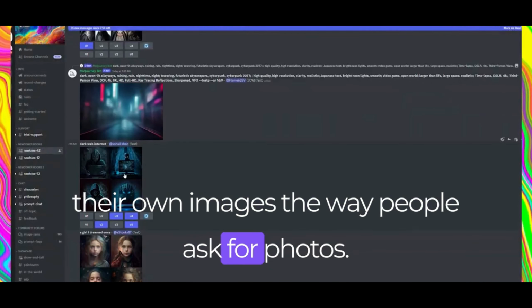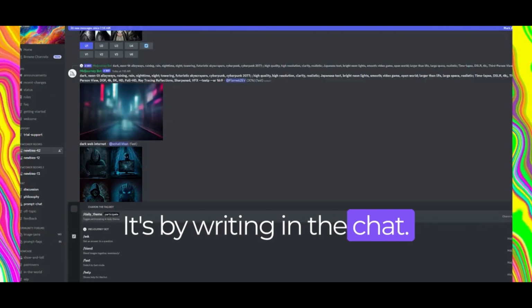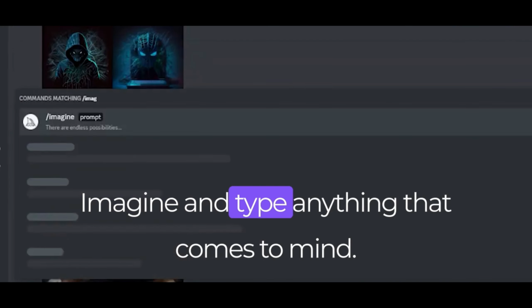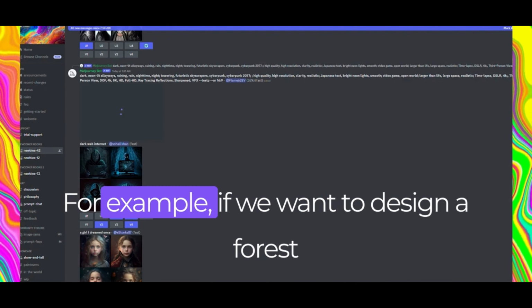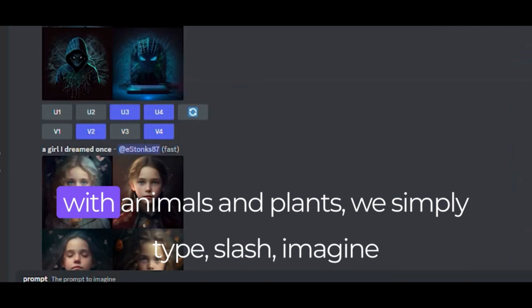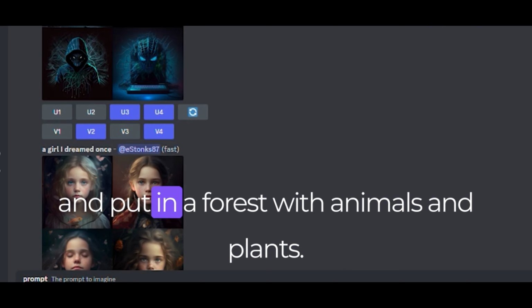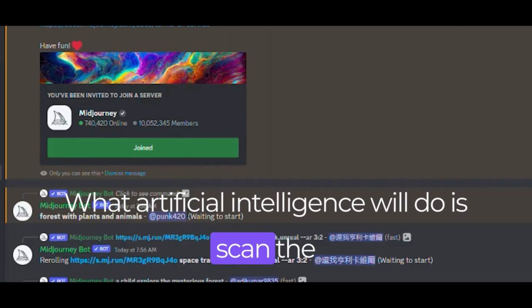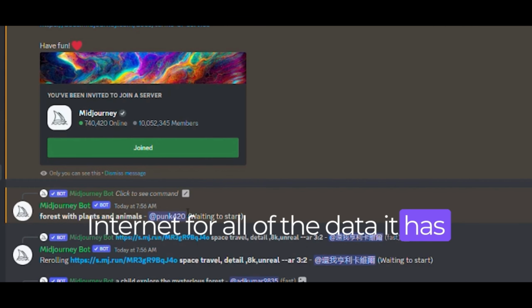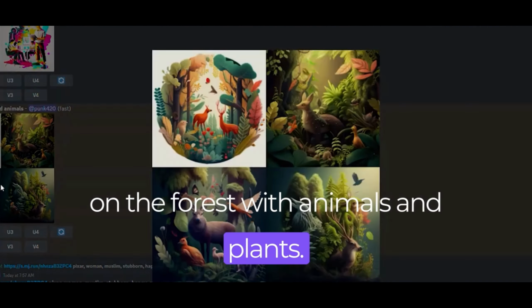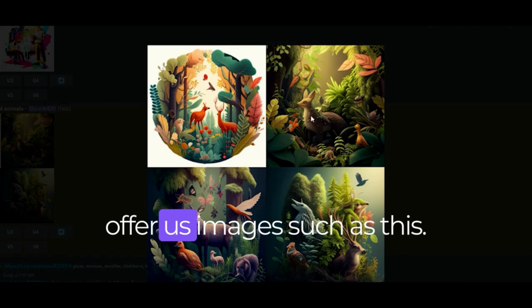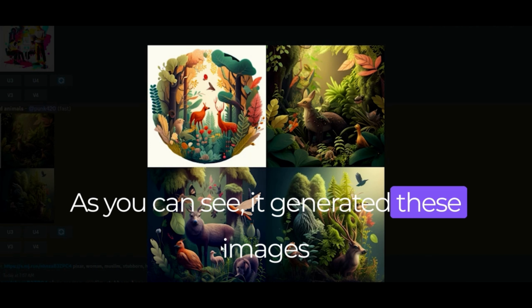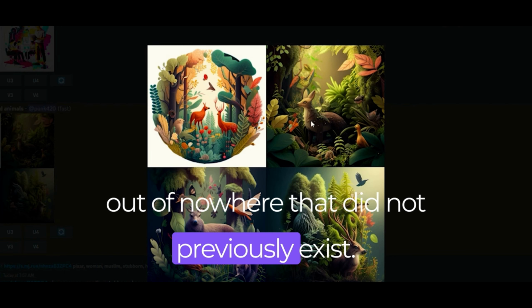The way people ask for photos is by writing in the chat, /imagine, and typing anything that comes to mind. For example, if we want to design a forest with animals and plants, we simply type /imagine and put in a forest with animals and plants. What artificial intelligence will do is scan the internet for all of the data it has on a forest with animals and plants, and it will put it all together to offer us images such as this. As you can see, it generated these images out of nowhere that did not previously exist.